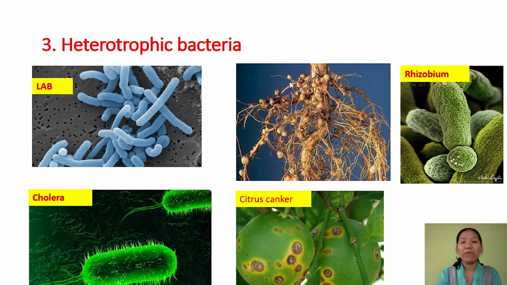In this root you can find root nodules, and in these root nodules the Rhizobium resides. Rhizobium fixes atmospheric nitrogen and enriches the plant with nitrogen, so that nitrogen can be absorbed by the plant and the plant can do photosynthesis, and in return the bacteria obtain nutrition from the plant. That is the symbiotic relationship, that is mutualism.